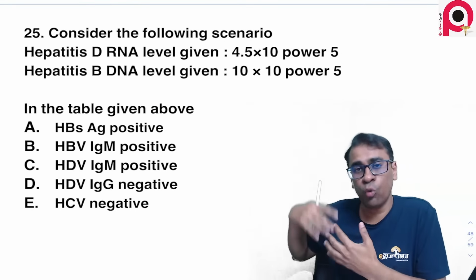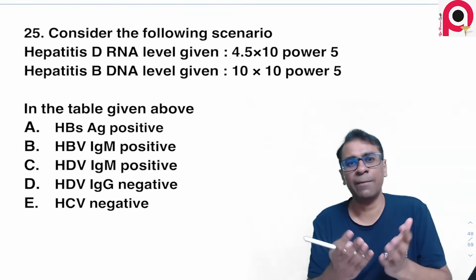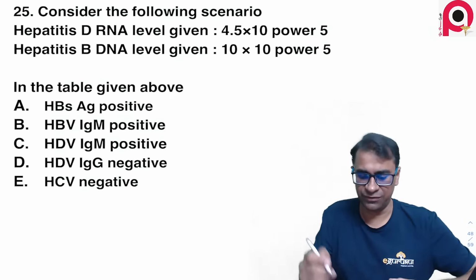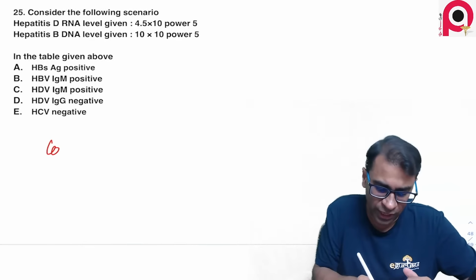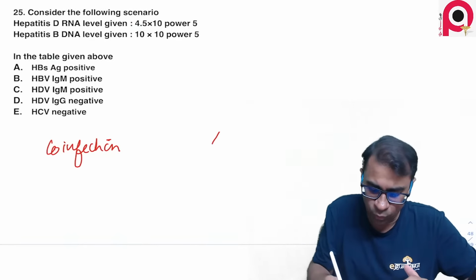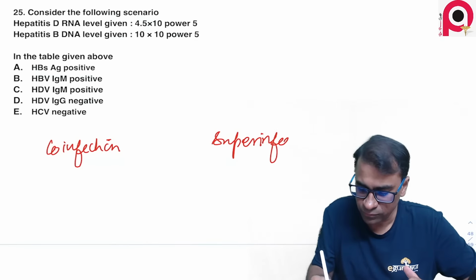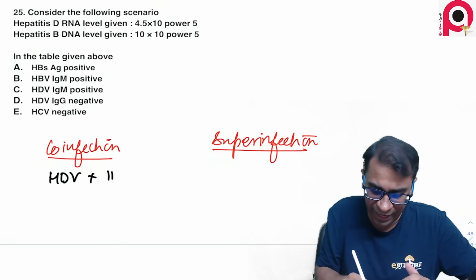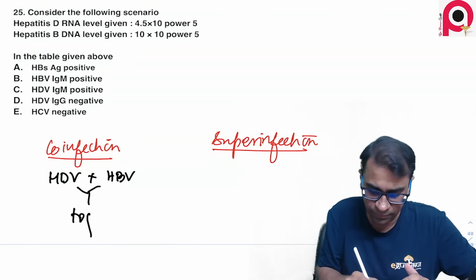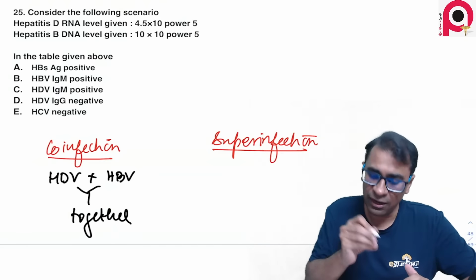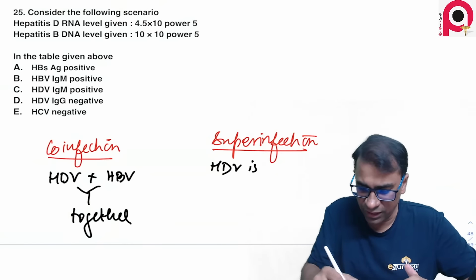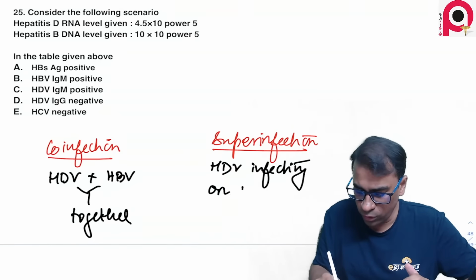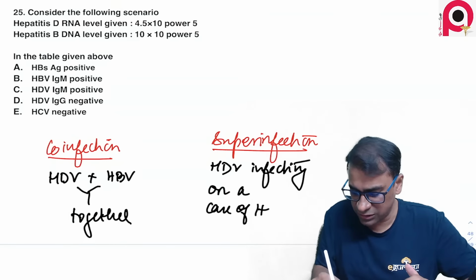Which of them is pointing towards co-infection and super infection? समझो co और super क्या है, खुद ही नाम बता रहा है. Co मतलब together, super मतलब once there is HBV then comes HDV. The name itself is telling you, एक है co-infection and one is super infection. So co-infection will mean that a patient of HDV and HBV will come together, and super infection will mean HDV infecting on a case of HBV.